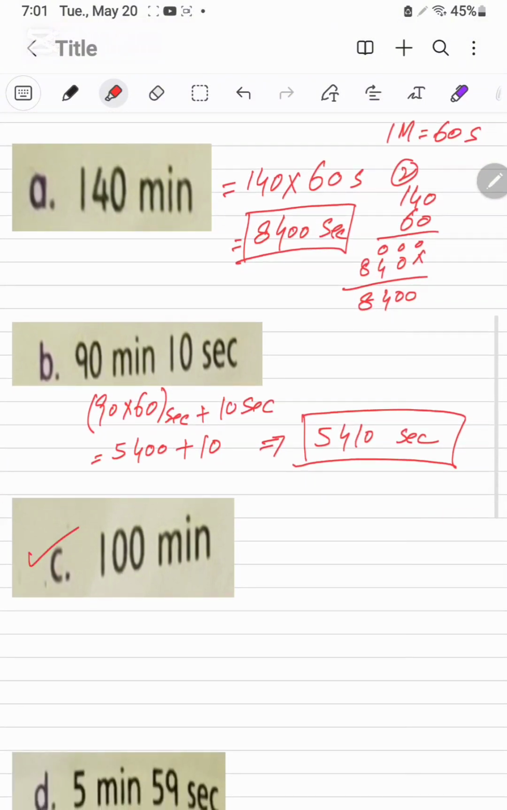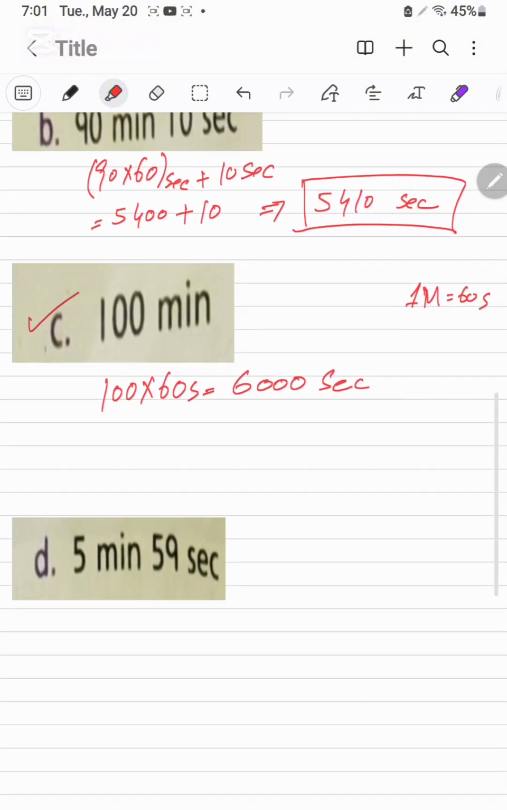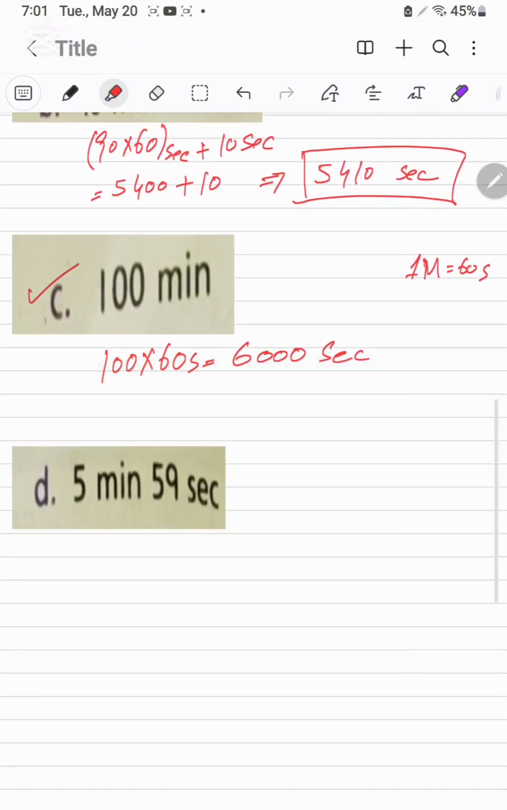Next we will convert 100 minutes into seconds. It will be 100 multiplied by 60 seconds, because 1 minute is equal to 60 seconds. It will be the 6000 seconds. Next, going to convert the 5 minutes into 59 seconds.